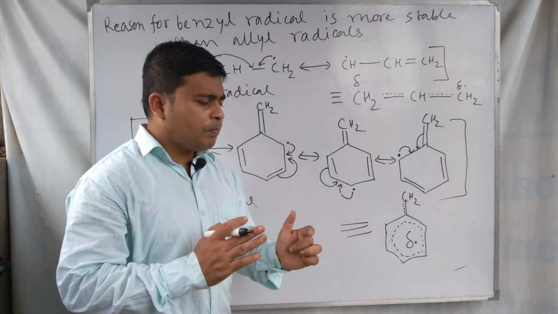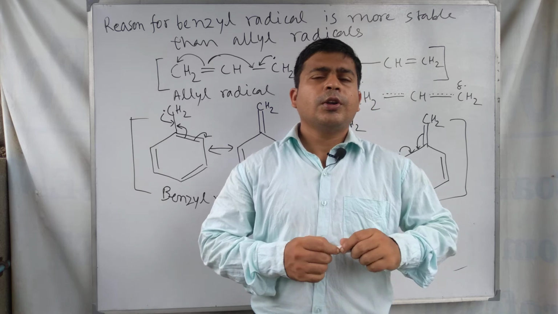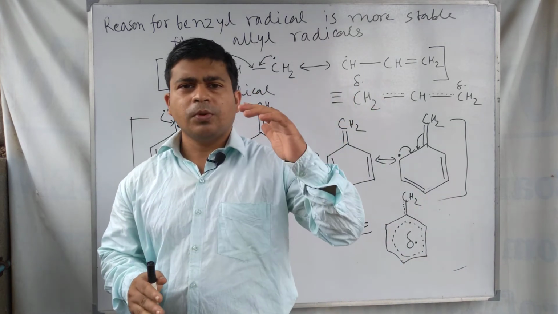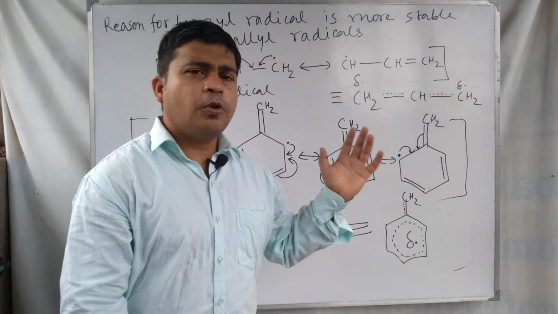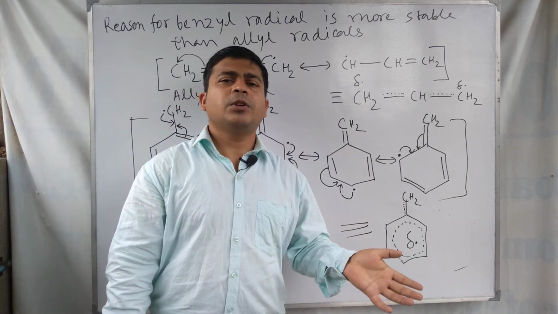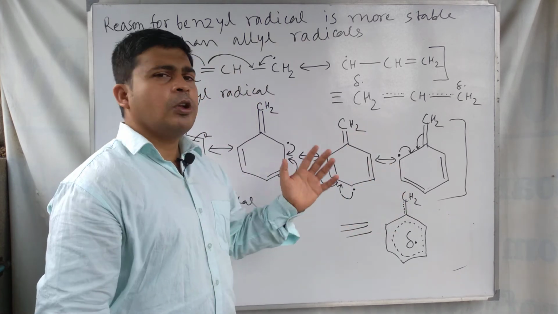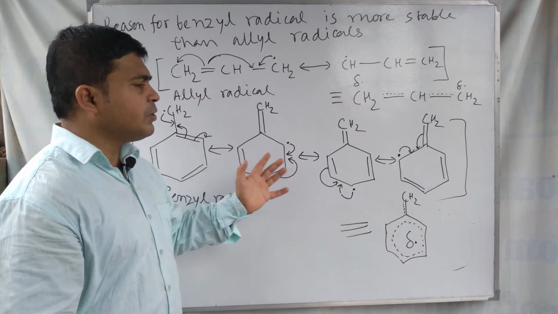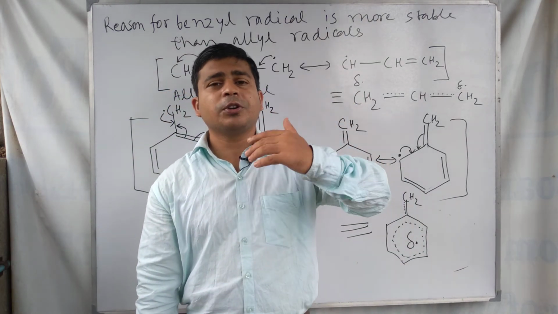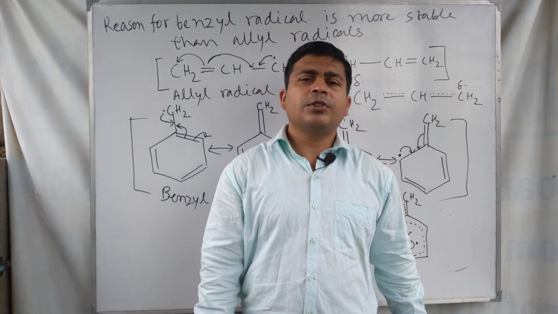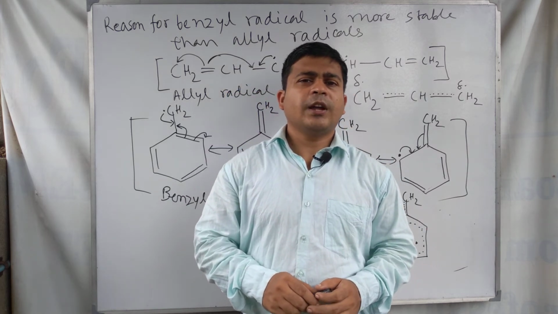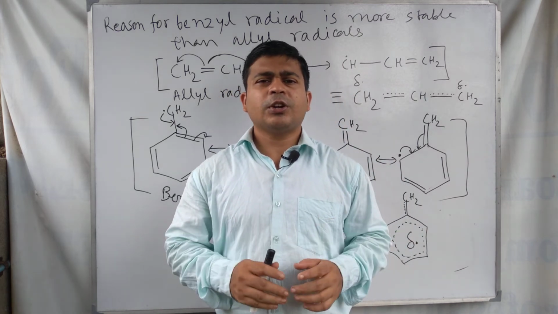So this is the complete explanation for why the benzyl radical is more stable than the allyl radical. This is due to resonance, where a larger number of canonical structures or contributing structures are formed, which gives a more stable species. Here, in the case of the benzyl free radical, more contributing structures are formed, and for this reason it is a more stable free radical than the allyl free radical. So this is the topic of discussion.